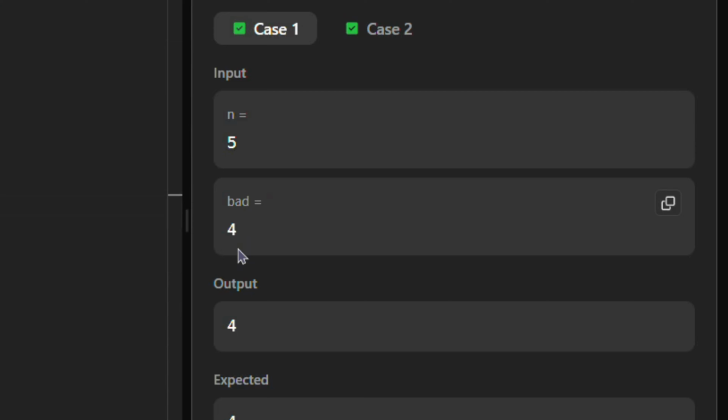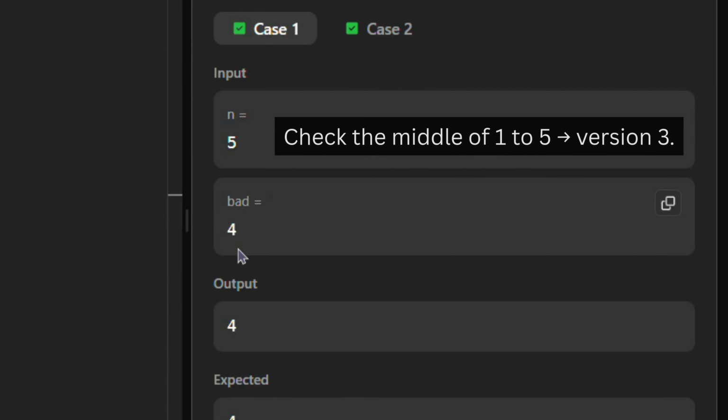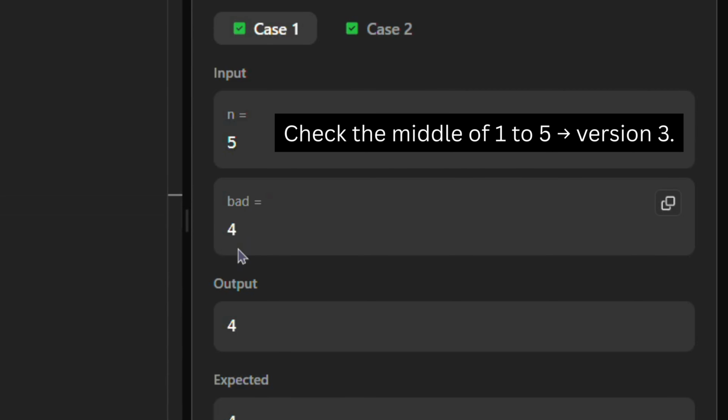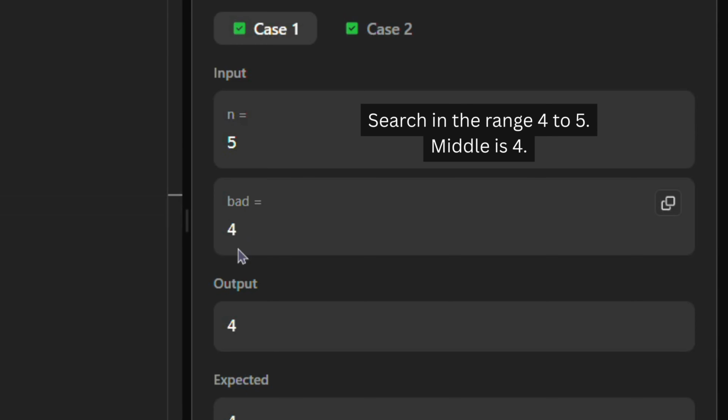Here is how the logic proceeds. First, check the middle of versions 1 to 5. That midpoint is version 3. Since version 3 is good, the first bad version must be later. Now we search the range from version 4 to version 5. The midpoint is version 4. Since version 4 is bad, it becomes our current best candidate.